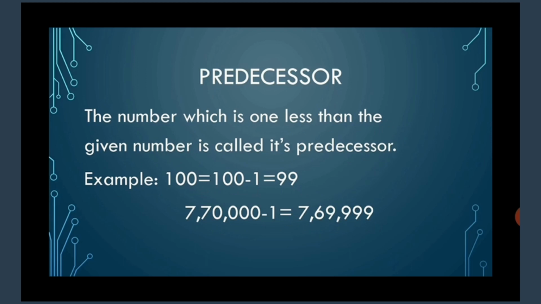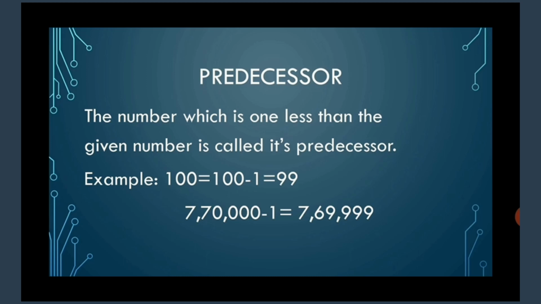Now let us learn about what is predecessor. The number which is 1 less than the given number is called its predecessor. So to find the predecessor of any number, you have to subtract 1 from the given number. For example, 100 minus 1 will give you 99. So one more example is 7,70,000 minus 1, and so the predecessor of that number will be 7,69,999.